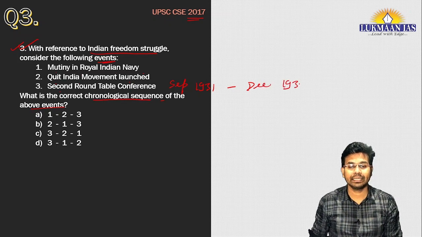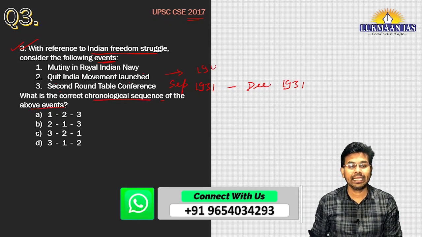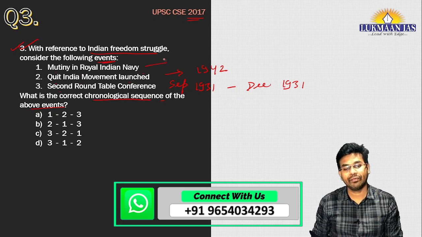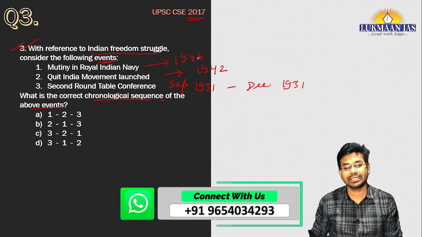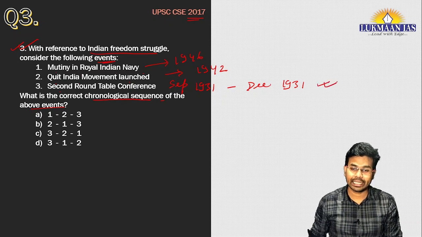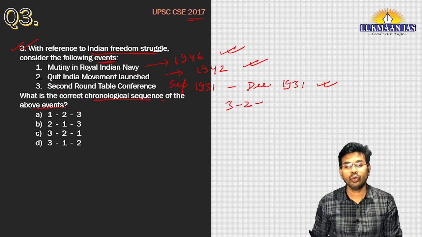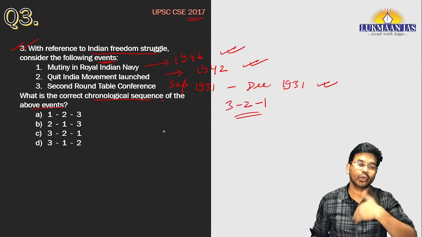The Quit India movement was launched by Gandhi in 1942. And the mutiny in the Royal Indian Navy happened in 1946. So naturally the third event came first, then came the second event, then came the first event. So 3, 2, 1 should be the right chronological order.